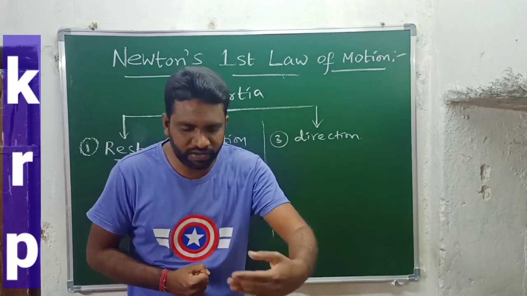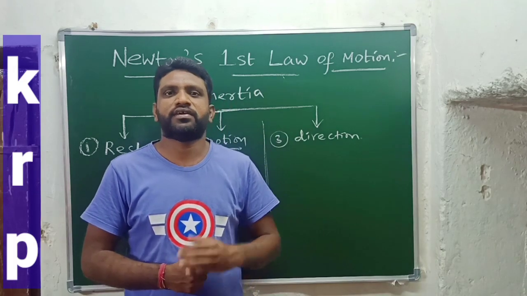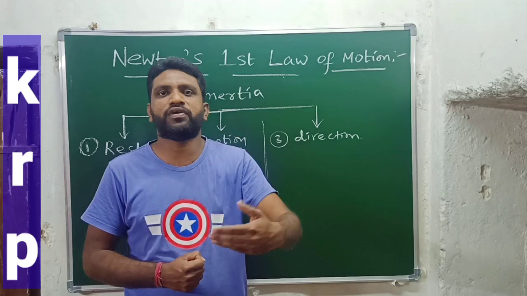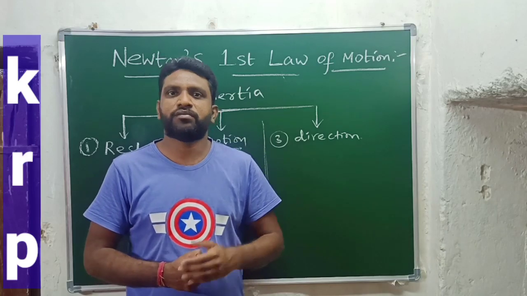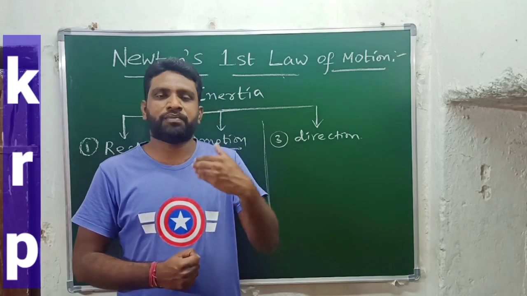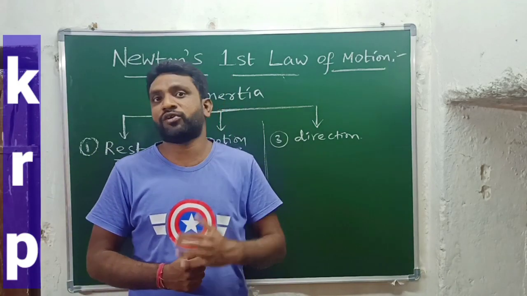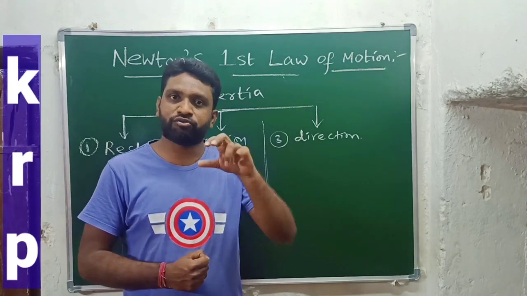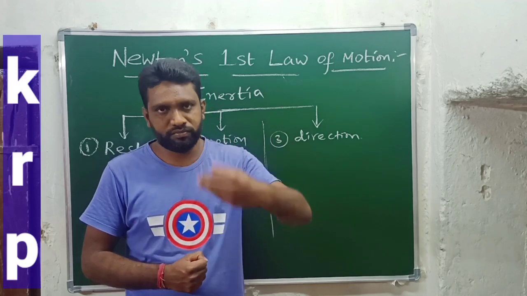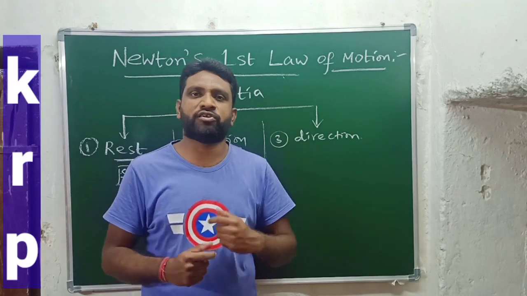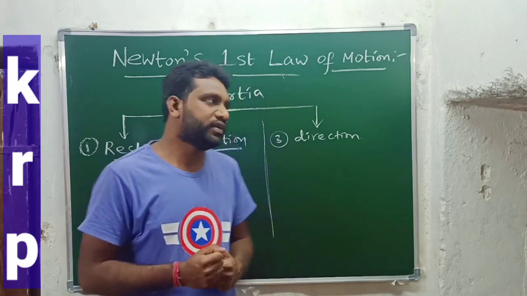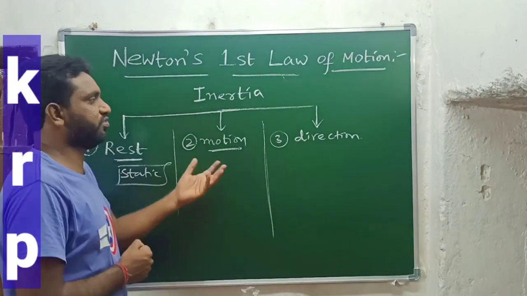So why are we falling in the forward direction here? Because we still continue in the same motion along with the bus. But the bus driver applies the brakes. Due to the application of brakes, the bus suddenly comes to rest. But even though the bus comes to rest, we still try to continue the same motion. That's why we are moving in the forward direction. So this is the best example for inertia of motion.